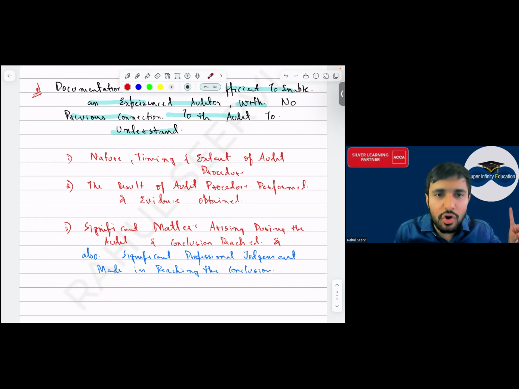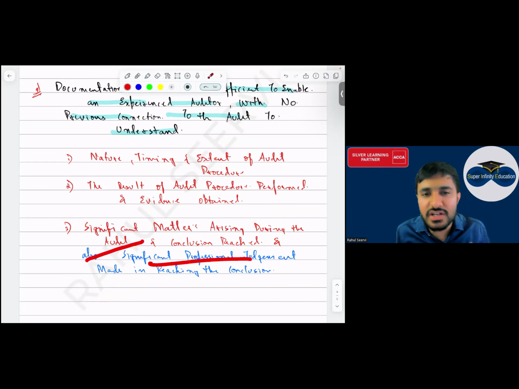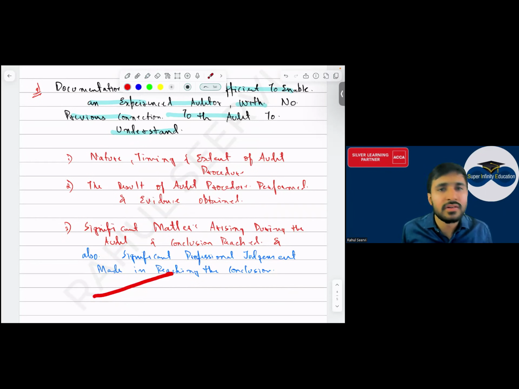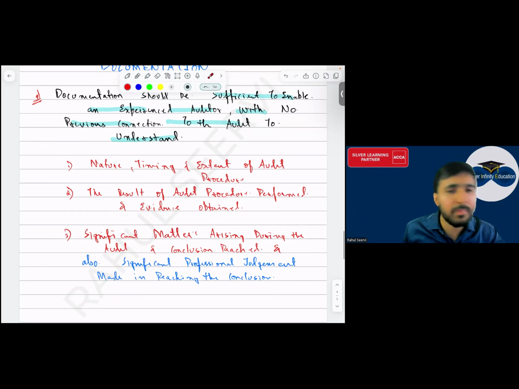He should understand the audit procedure which I have done, what is the evidence I've obtained, and if there are any significant matters. Significant matters का meaning क्या होता है? बहुत कुछ important है क्या कुछ? Is there an important area that you have to mention? And if you have taken any judgment, each and everything should be mentioned. समझ में आया सबको?